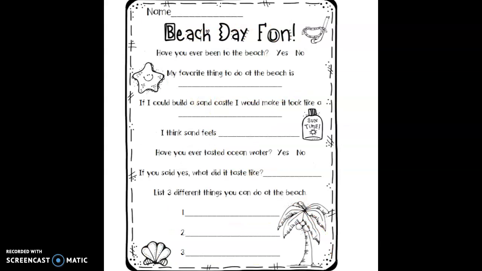Alright, the next page is beach day fun. So the first question says, have you ever been to the beach? So you're going to circle either yes or no if you've been to the beach or not. Okay, next, my favorite thing to do at the beach is. Go ahead and write what your favorite thing to do at the beach is. If you have not been to the beach, what is something that you would like to do at the beach?